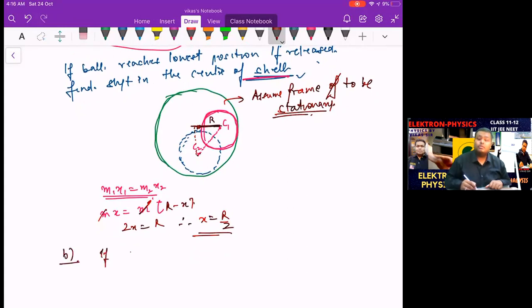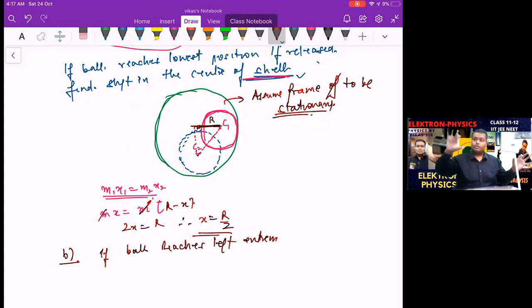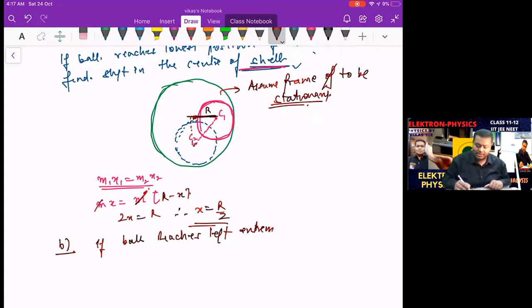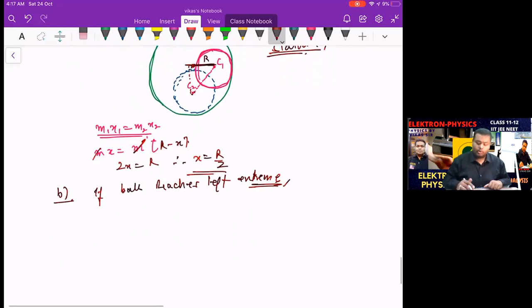If the ball reaches the left extreme, see, this arrangement will be oscillatory. The ball will reach here, then the outer frame will reach here, then it will come back down, and the outer frame will come back. So the ball will be oscillating, and that outer sphere will be also oscillating. If the ball reaches the left extreme, then what happens? Find the shift in the center of the shell.